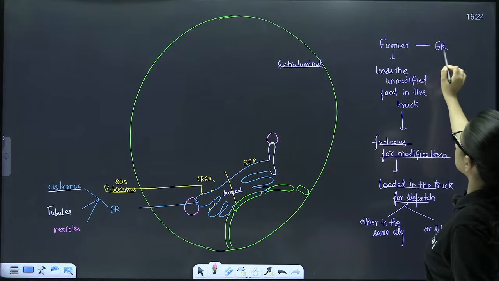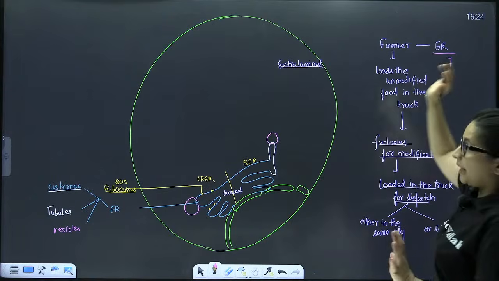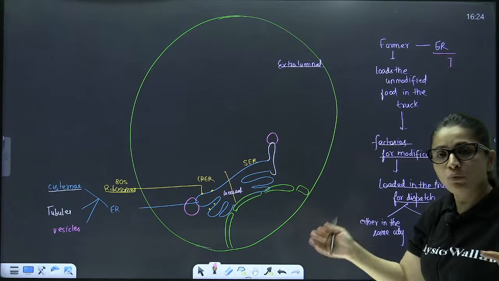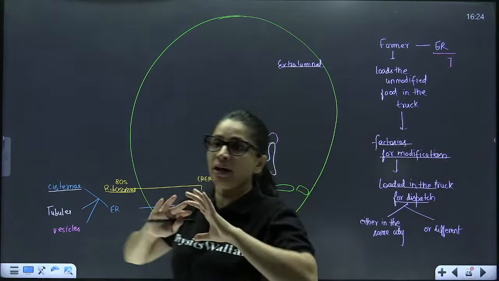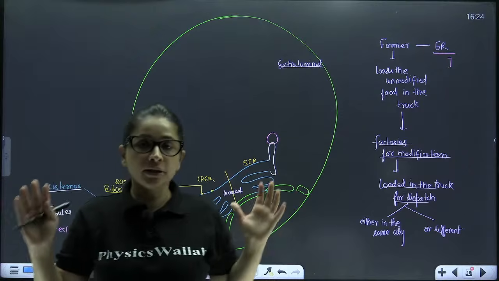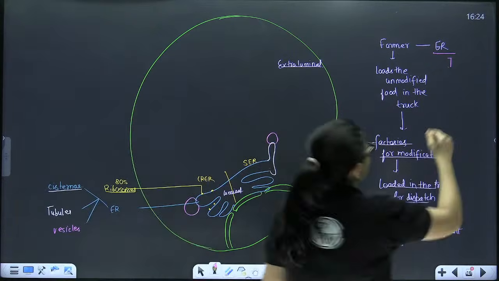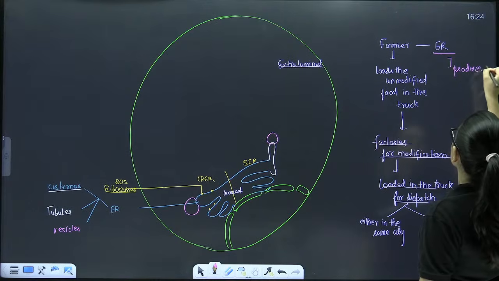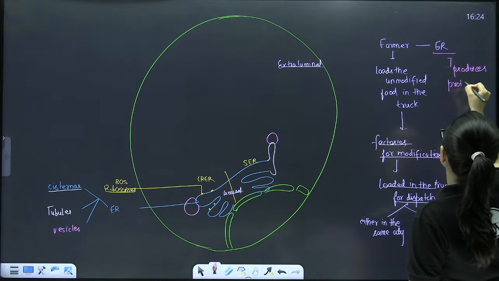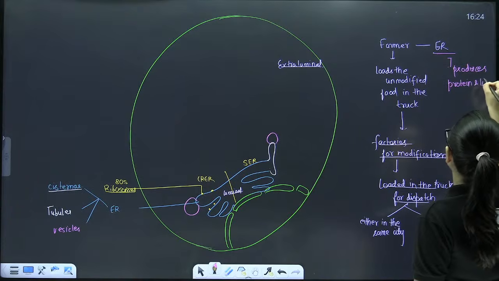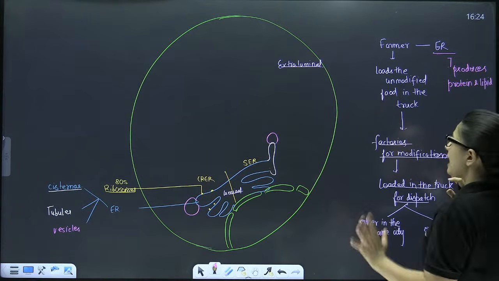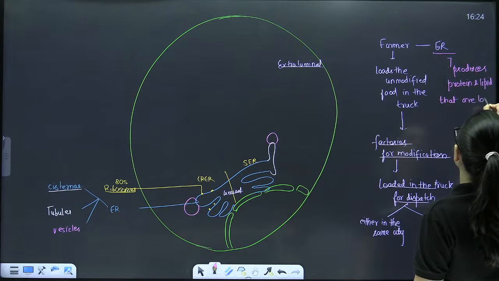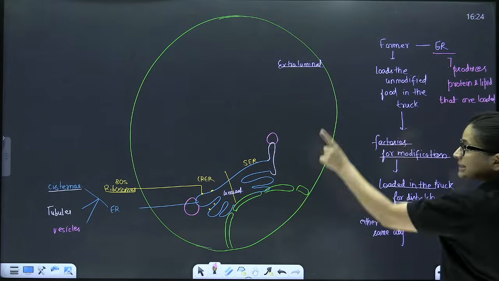So ER is the farmer who produces the actual crop in the form of proteins and lipid, but whatever he produces is completely raw and not ready to be utilized. So ER produces proteins and lipid via RER and SER that are loaded in the truck, means in the vesicles.